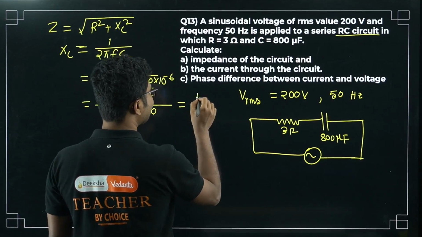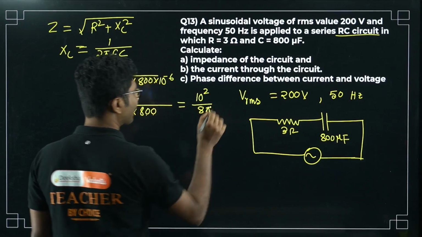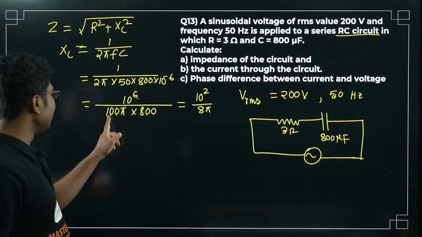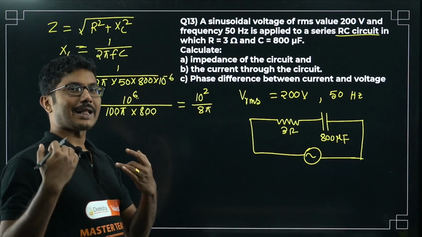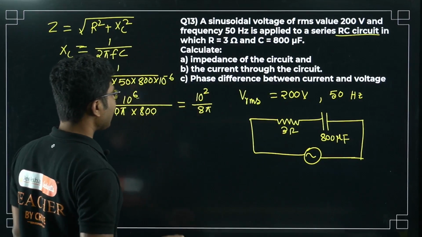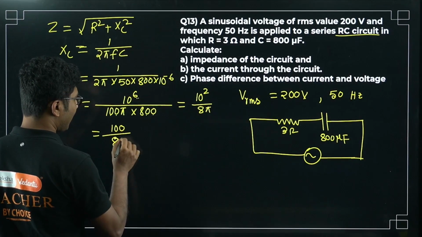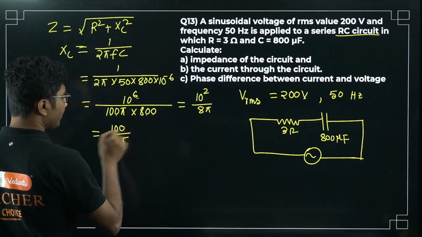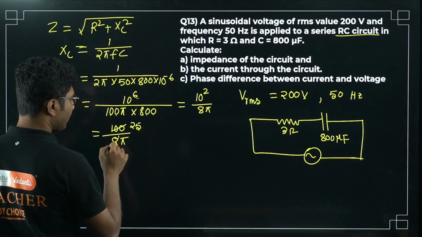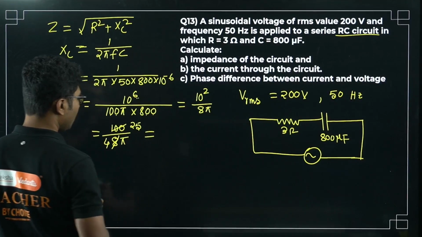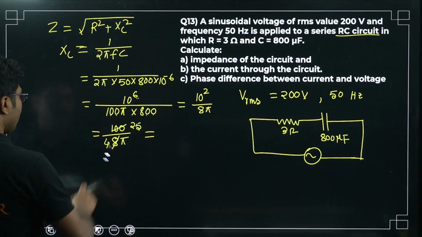So 4 zeros cancel means we can write 10 square divided by 8 pi. Why 10 square? Because in the denominator we had 4 zeros, in the numerator we have 6 zeros. So 4 zeros are cancelled, and only 2 zeros are left. So it will be 100 divided by 8 pi, right? So it will be 50, 25, it will be 4, no, it's not 4, 4 2s are 8, so it will be 2.